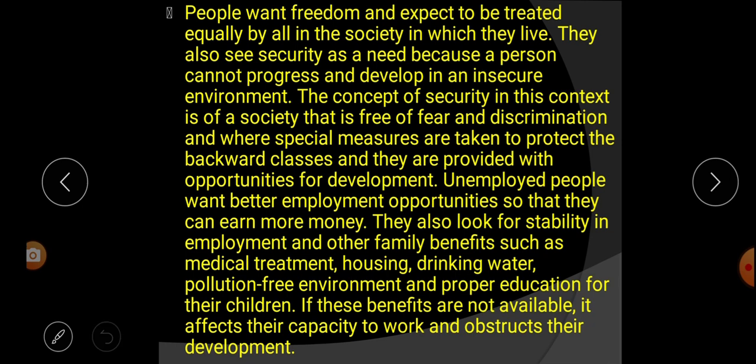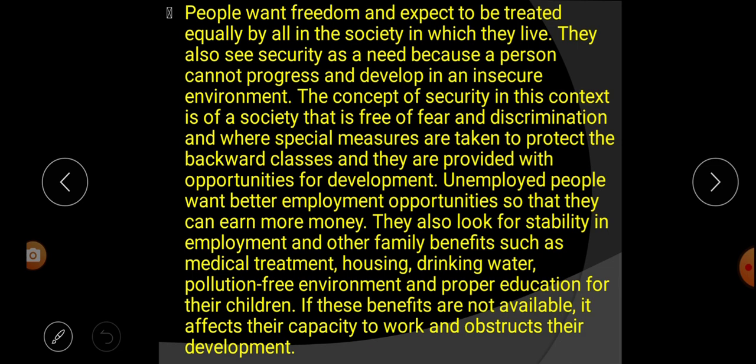Second, special measures have to be taken to protect the backward classes. Third, they are provided with opportunities for development.